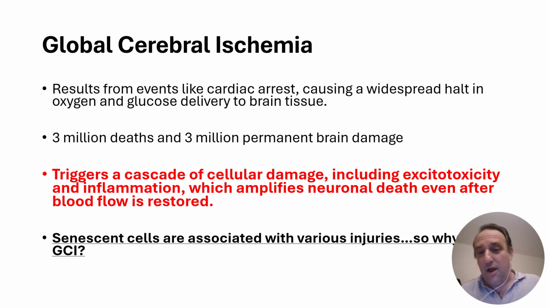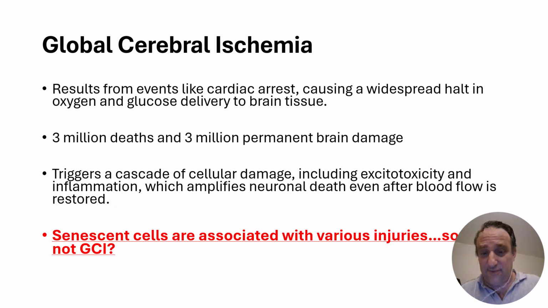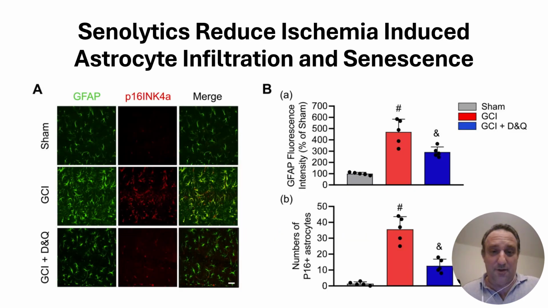And this is why in many situations of injury we see an increase in senescent cells. The question is, does global cerebral ischemia cause an increase in senescent cells? That's the question of this paper. And the answer is yes, and the answer is if you kill the senescent cells with senolytics, you can improve the outcome of global cerebral ischemia.